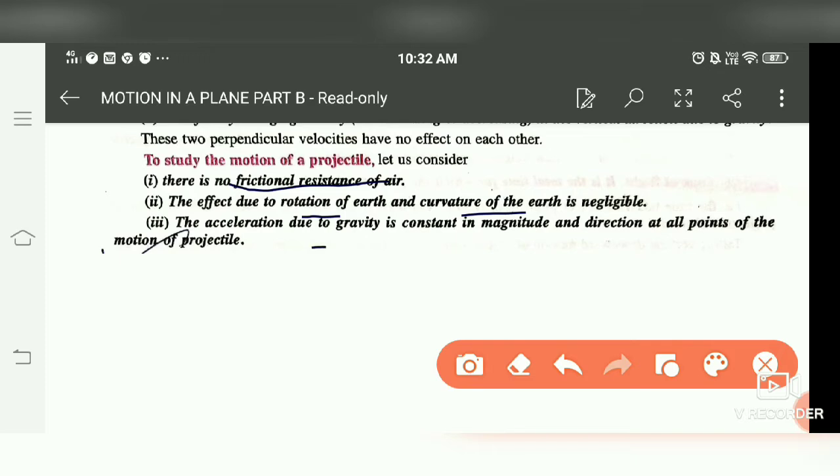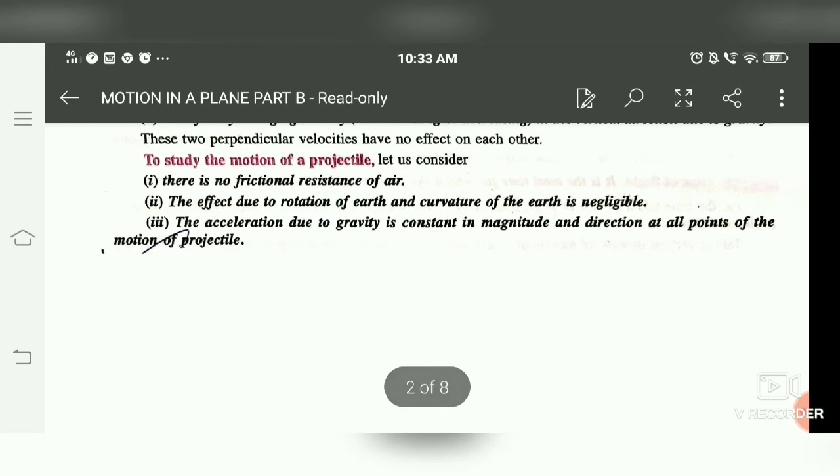Next, acceleration due to gravity is constant in magnitude and direction at all points of the motion of the projectile, given as small g. Its value actually varies with altitude and depth, and even when we move from the equator to the pole. But here we have to assume that g will remain constant when the particle is in projectile motion.